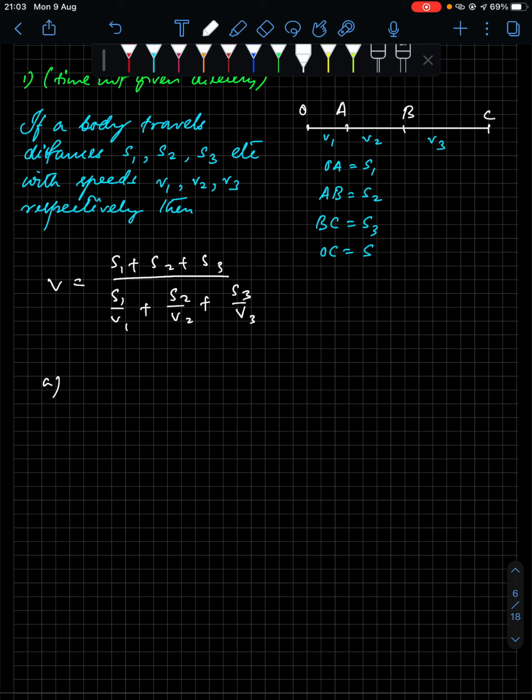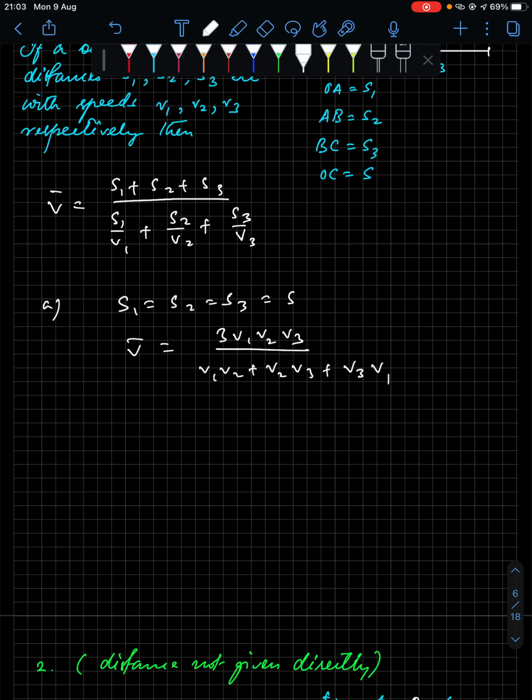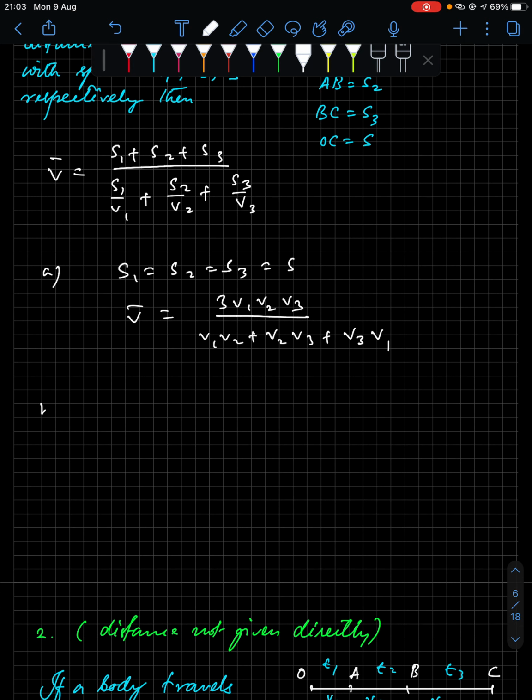Now if you have a special situation where all distances are equal, s1 equal to s2 equal to s3, and you write that as s, in that case v bar, the average speed, because we write average speed as v bar, equals 3 v1 v2 v3 divided by v1 v2 plus v2 v3 plus v3 v1.